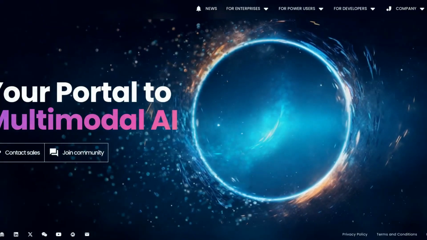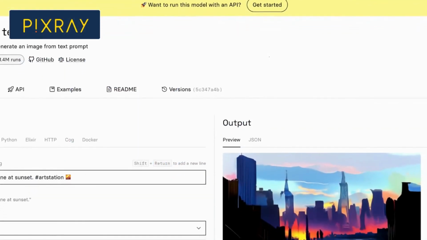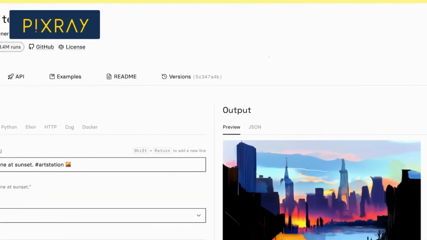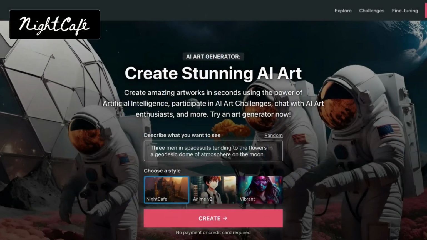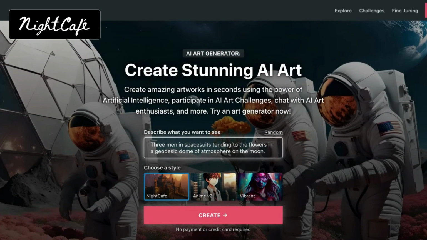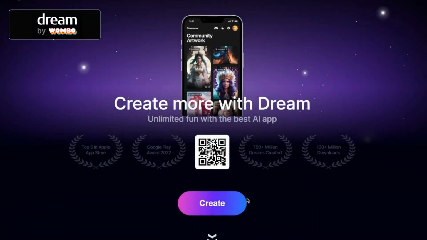Compared to DALL E Flow, Pixray stands out by offering an expansive library of AI-generated images and design elements that users can seamlessly integrate into their projects. Nightcafe Creator's AI algorithms meticulously emulate Van Gogh's iconic style, enabling you to reimagine your images with a touch of art history. Dream by Wombo channels its AI prowess to craft visuals that evoke wonder and fascination, blurring the lines between reality and the fantastical.